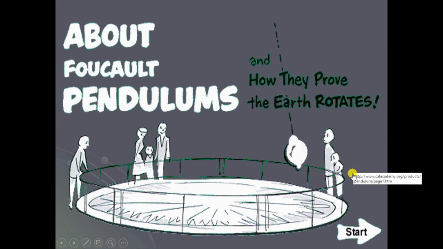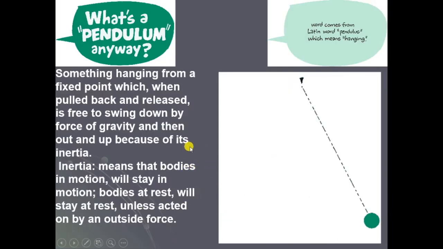Now let us know about Foucault pendulums and how they prove the earth rotates. First, let us know what a pendulum is. Something hanging from a fixed point which, when pulled back and released, is free to swing down by force of gravity and then out and up because of its inertia. So when a body is hanging from a fixed point, when it is pulled back and released, it is free to swing down by the force of gravity. Because of the inertia, it can also move up and down.